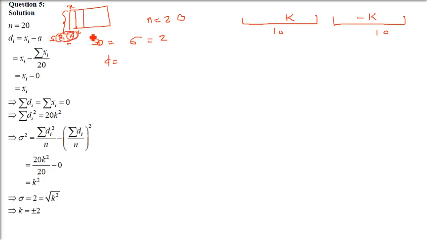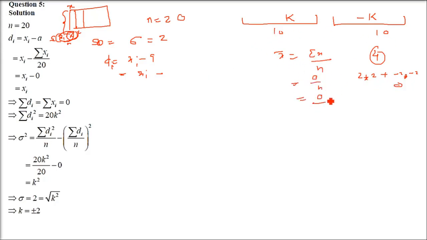So what is the mean here? Mean is sum of all the elements divided by n. Xi minus a, a is the mean. So if we start computing the mean, what are we going to get? All are k and others are minus k. If you add them, sigma x, I'll give an example to understand it better. There are 4 numbers. 2 are 2 and the others are minus 2, minus 2. So when you add them, it will be 0. 2 minus 2, 2 minus 2. So 0 by n is going to be 0. So x bar is going to come as 0. Okay, mean is going to come 0.